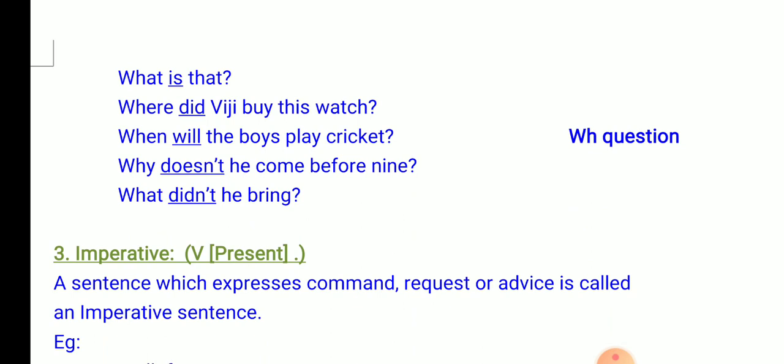Now, let us go to the WH questions. What happens in the case of the WH questions? In the case of verbal questions, the sentences begin with the verb and they are followed by the subject. You are going to follow the same rule for WH questions also, but with only one difference.